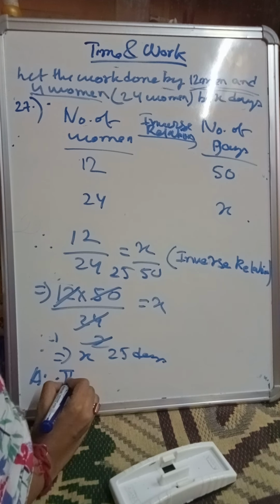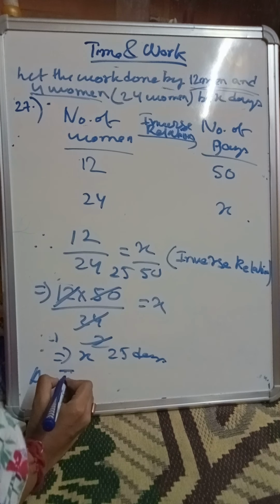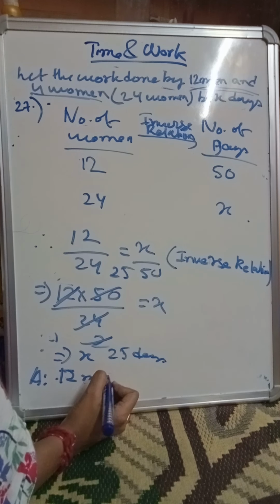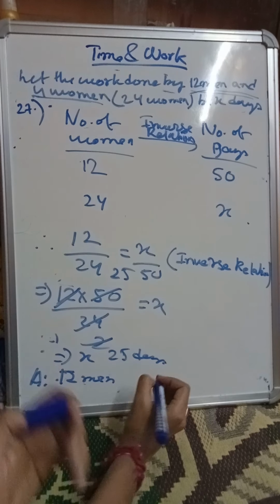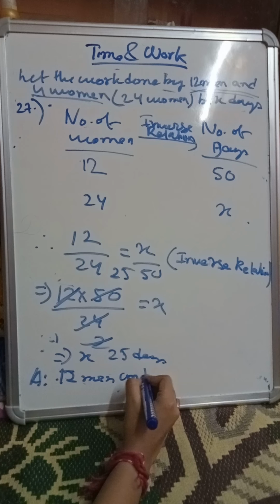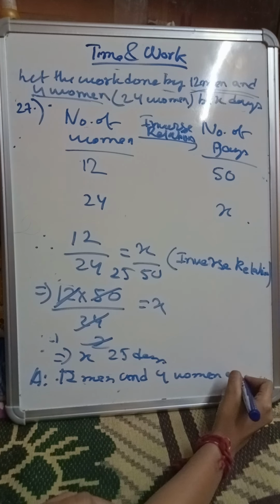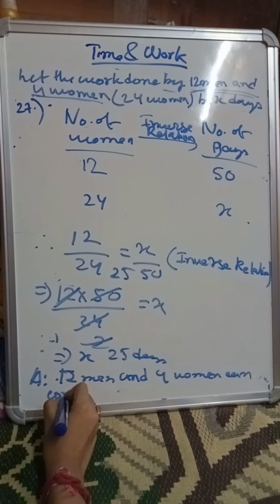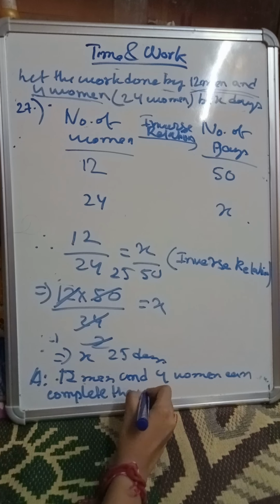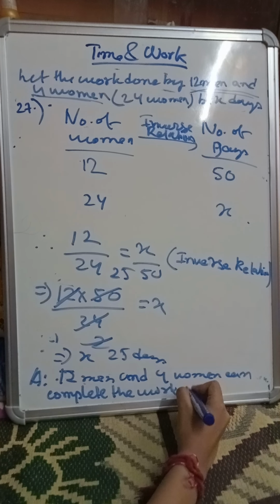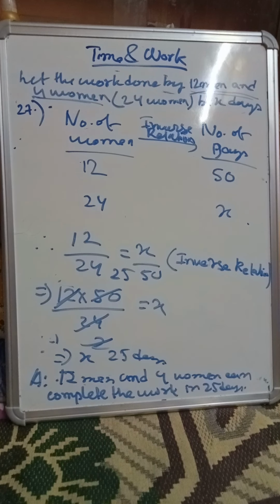So we can write like this: 12 men and 4 women can complete the work in 25 days. In this manner we can write.